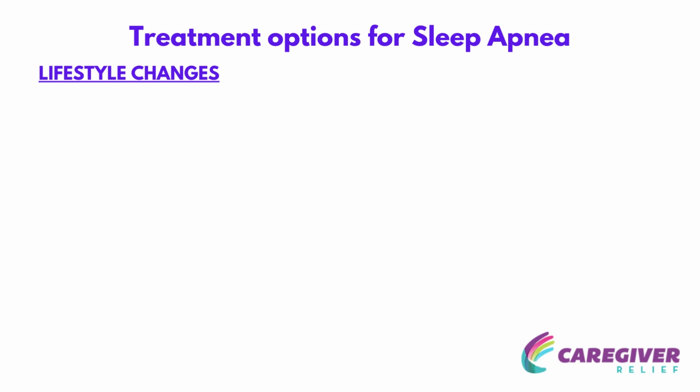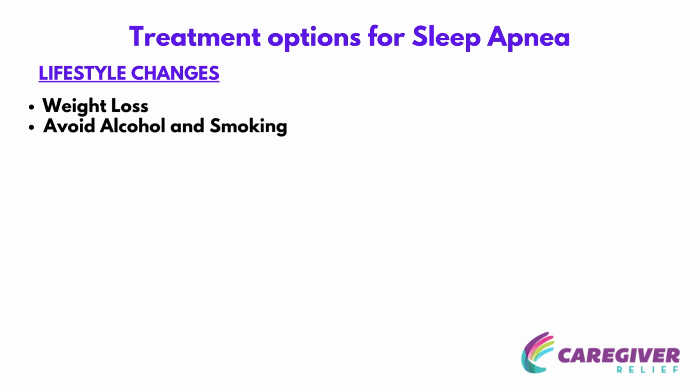Lifestyle changes. There are several lifestyle changes that can help reduce or even prevent sleep apnea. These include weight loss. Weight loss has been shown to be the most effective way to reduce sleep apnea symptoms. Maintaining a healthy weight by exercising regularly and eating a balanced diet can help reduce airway obstruction. Avoid alcohol and smoking. Alcohol and smoking can relax the muscles in the throat and can contribute to sleep apnea. Avoiding these substances can help reduce symptoms.